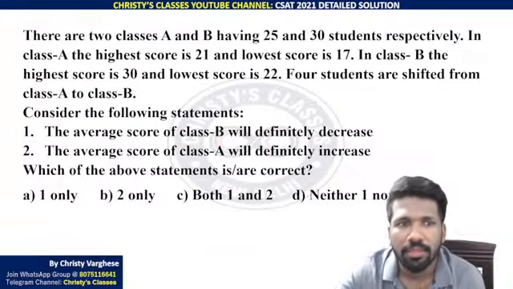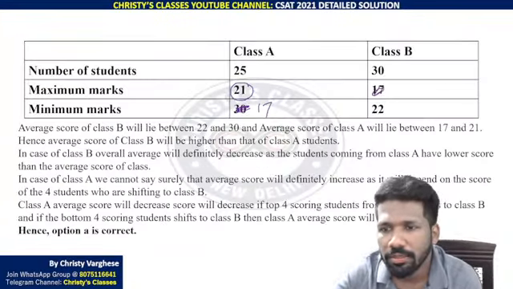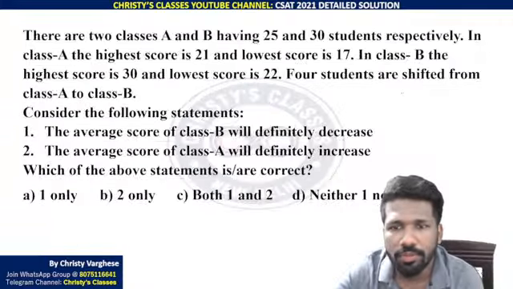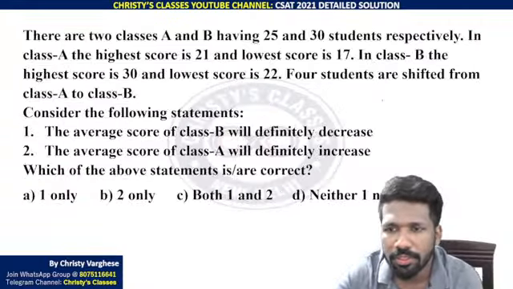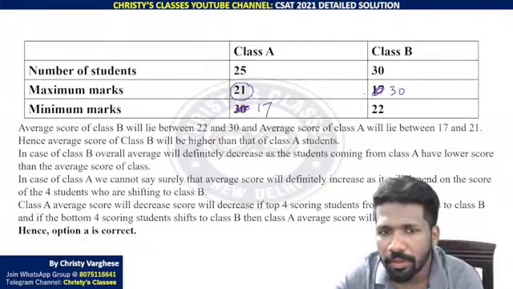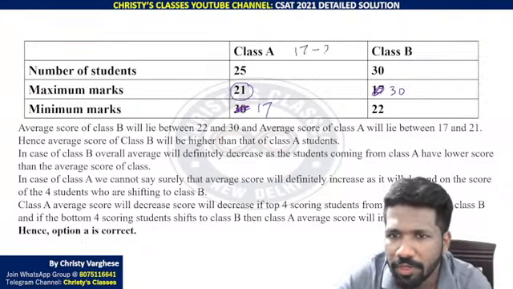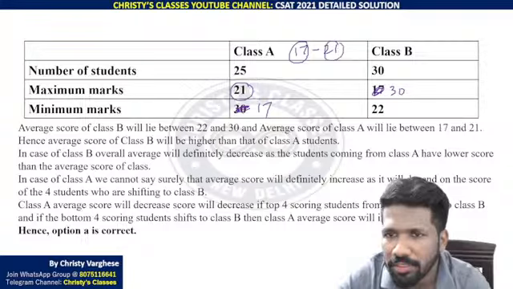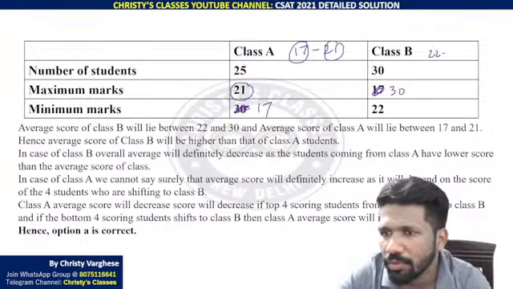Class B, highest score is 30 and lowest score is 22. This is what the question says. So Class A marks vary from 17 to 21, minimum 17, maximum 21. Class B, 22 to 30.